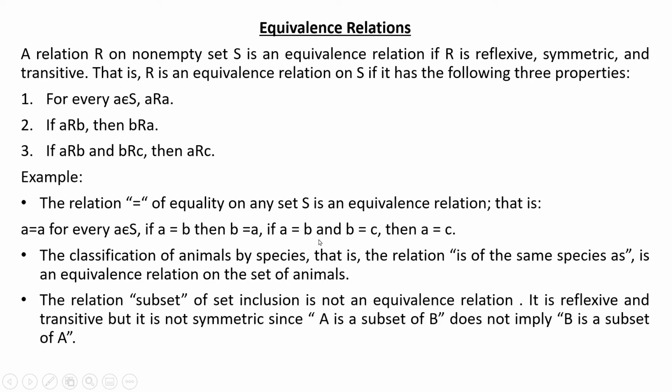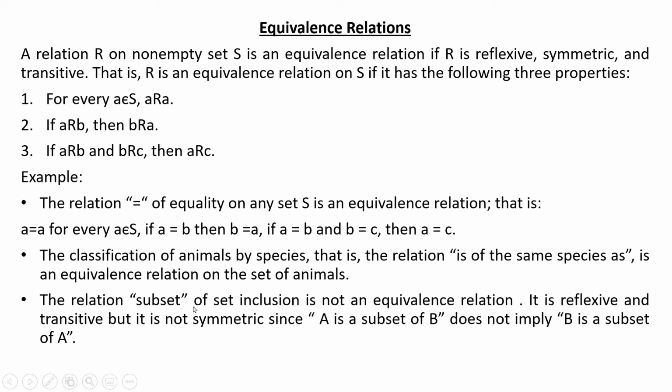If A equals B and B equals C, obviously A equals C, so it is transitive also. That's why this relation is an equivalence relation. The classification of animals by species, that is the relation "is of the same species as", is an equivalence relation on the set of animals.